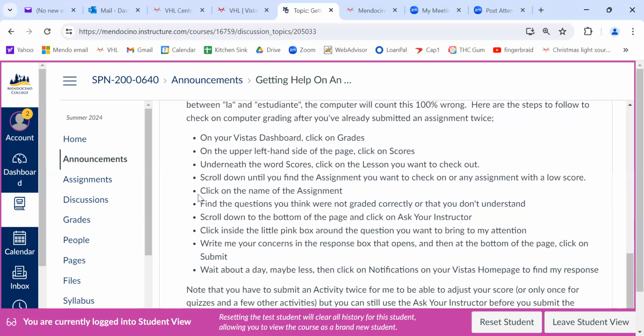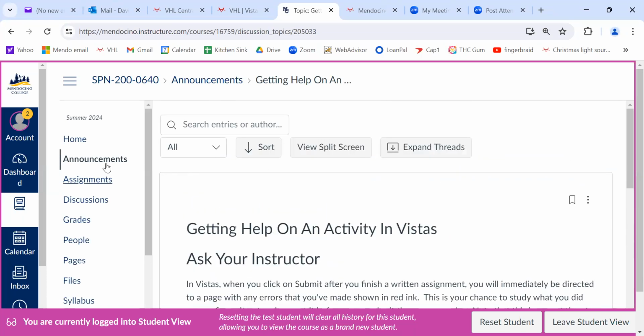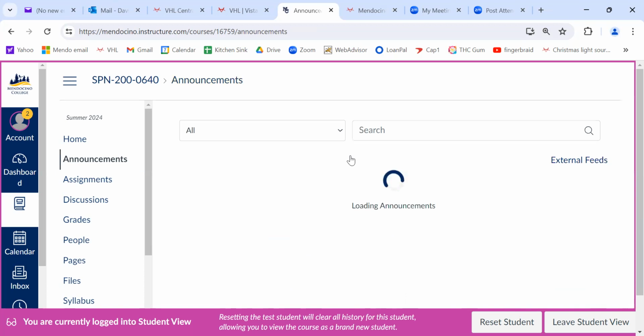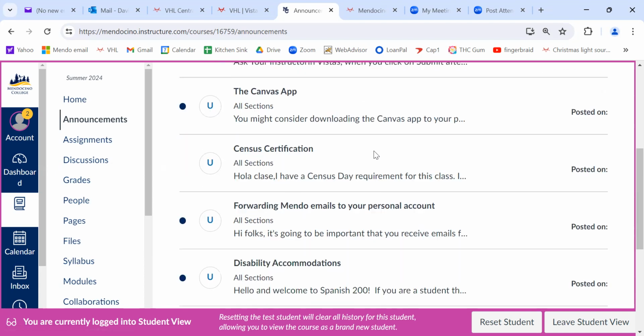So I give you a way to check on your scores. I'm not going to go through that right now. I'm going to show you that in a minute. And that's how you can check on scores and make sure the computer isn't stealing points from you. You might want to get the Canvas app. It gives you notifications about when things are due.